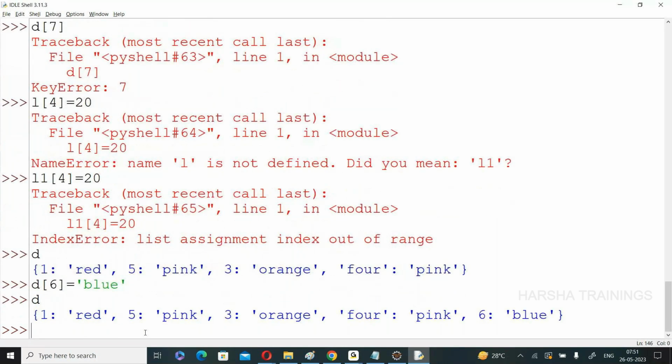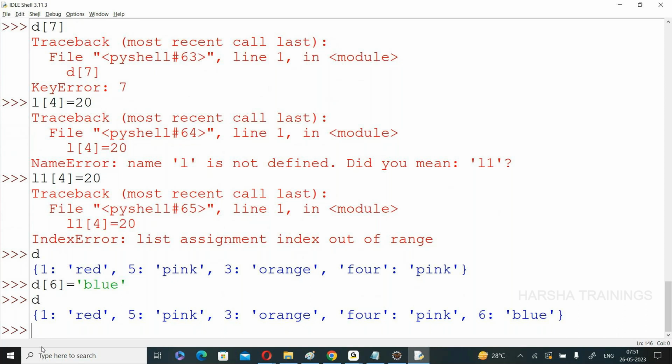Finally, what is my point? I created one list. The indexes are from 0 to 3. If I want to access or add any element after index 3, it gives an error, an index error.